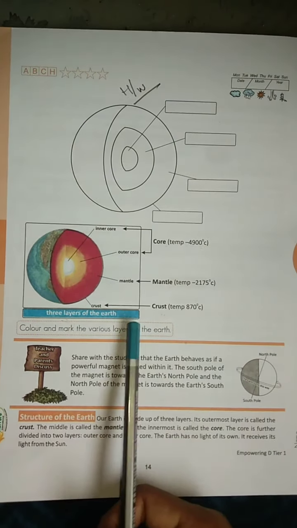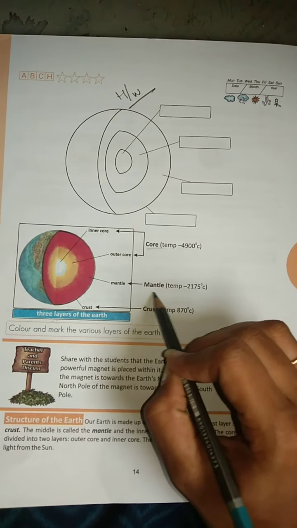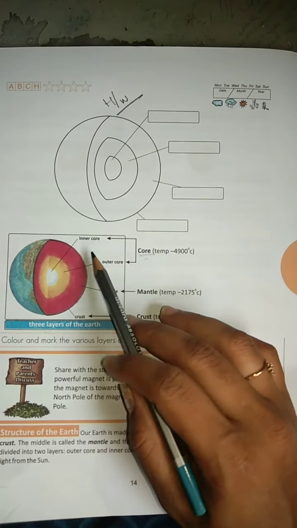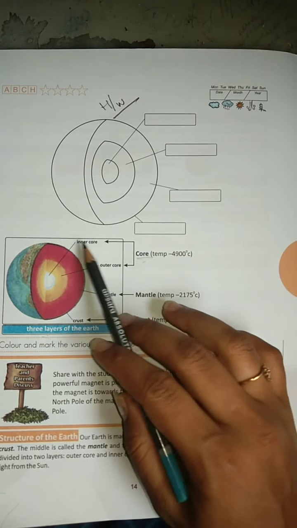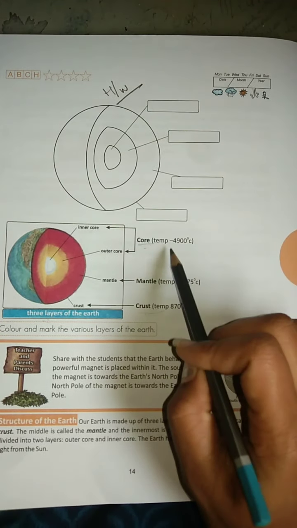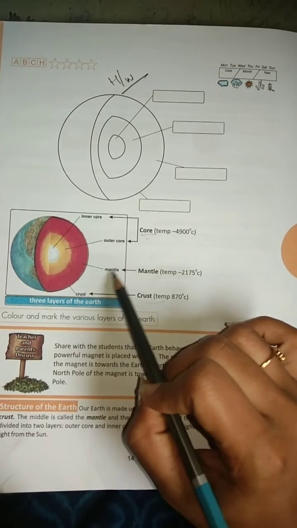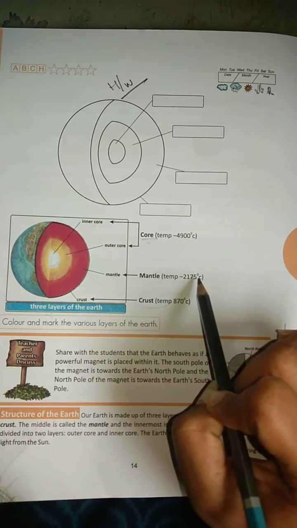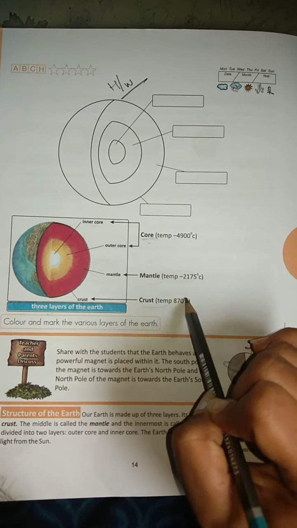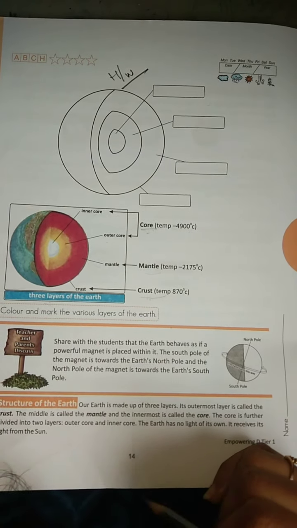Okay. How many layers do we have in the Earth? We have 3 layers. Which are those? Core, mantle and crust. In the core, how many layers do we have? 2 cores. Which are those? Inner and outer. And what is the temperature of the core? 4,900 Celsius. What about the mantle temperature? 2,175 degrees Celsius. What about this crust? 870 degrees Celsius.